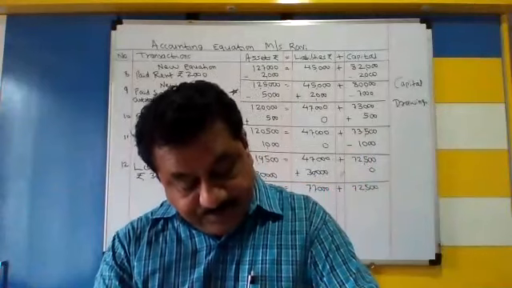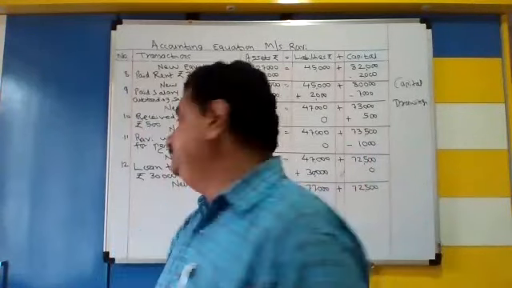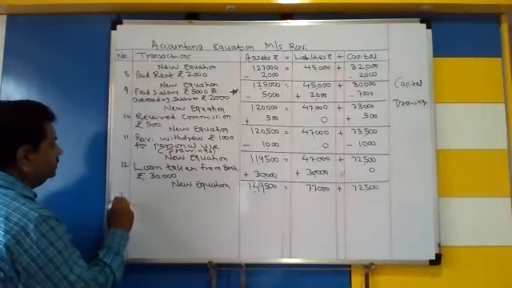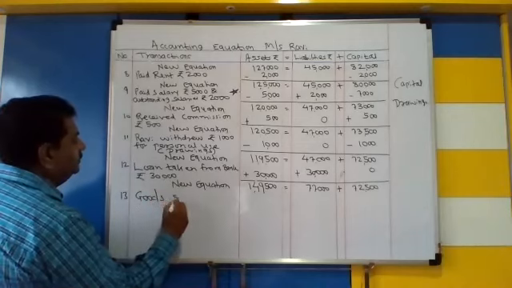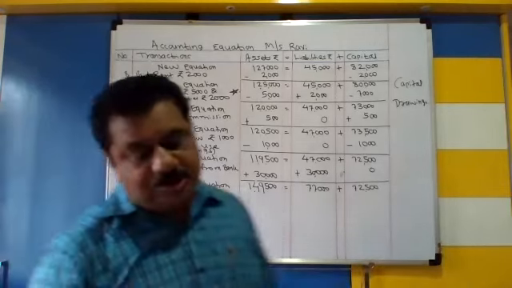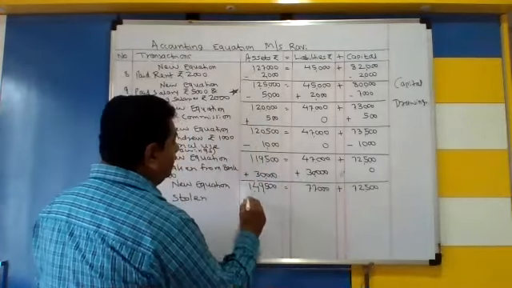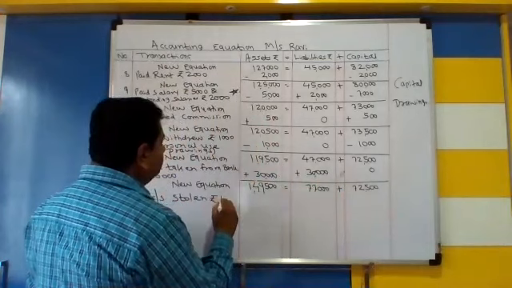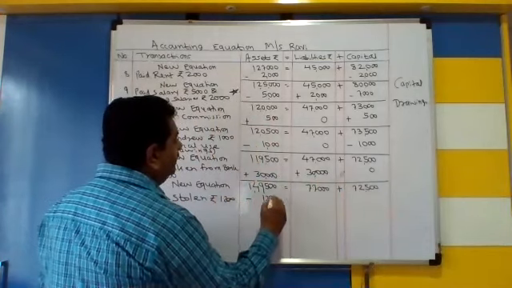Yesterday we solved. Number 13, goods stolen. Okay. Loss by theft. This is called a loss by theft. Now goods are stolen, rupees 1,200. This means our asset is reduced.